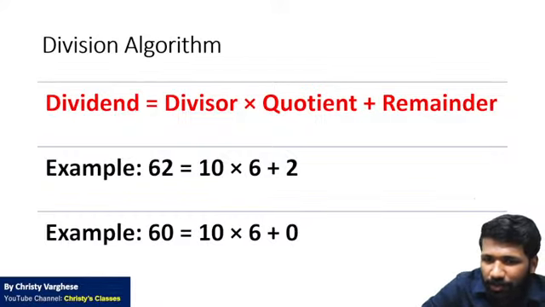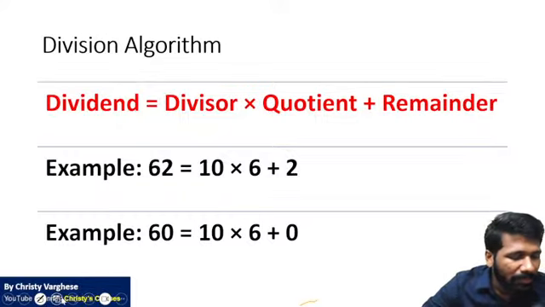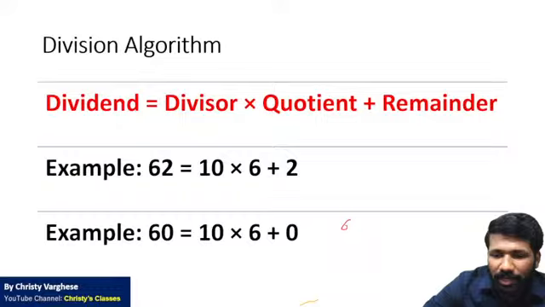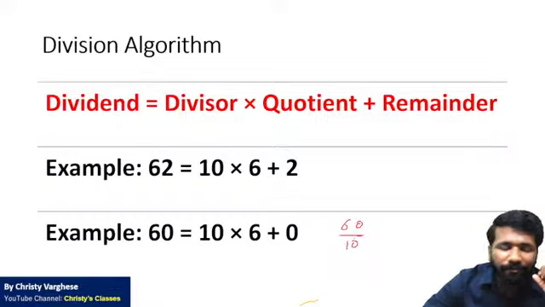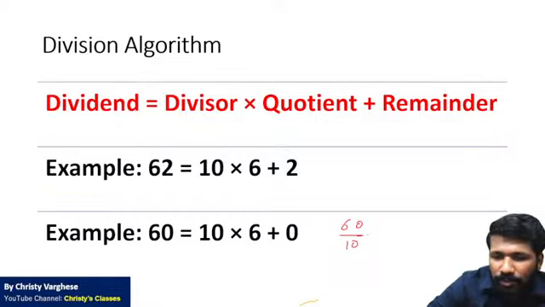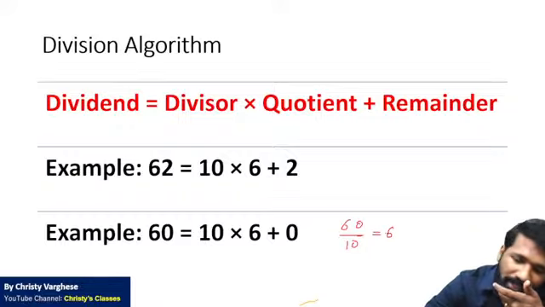For example, when you divide 60 by 10, that is like 60 mangoes you are dividing among 10 people. If 60 mangoes are there and 10 people are there, everyone will get how many mangoes? Everyone will get 6 mangoes. And that is division.